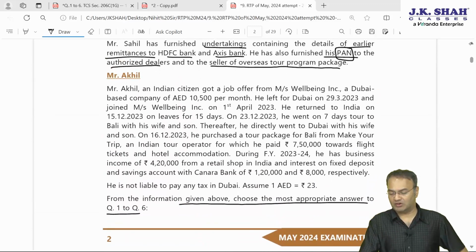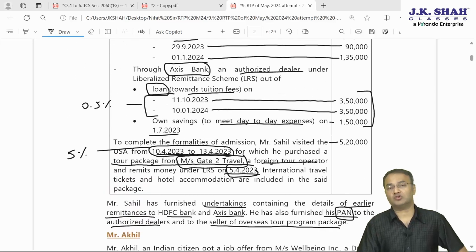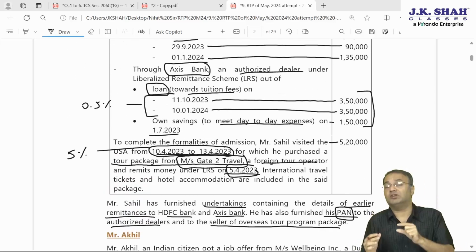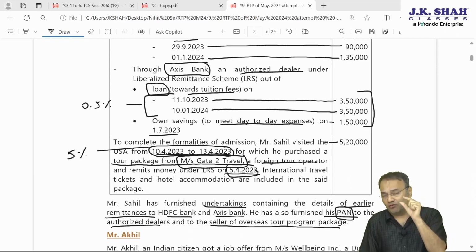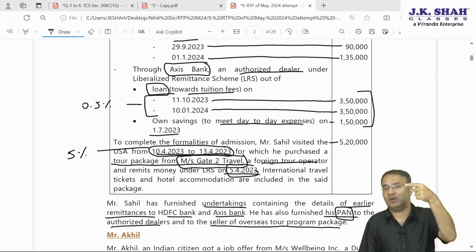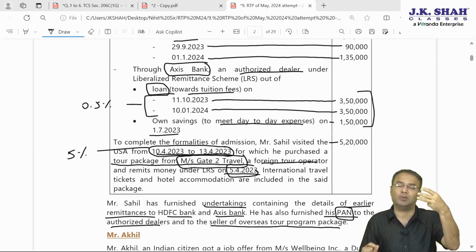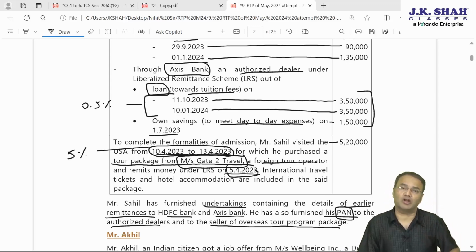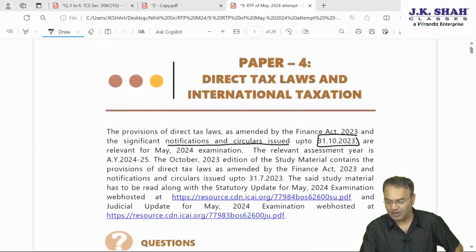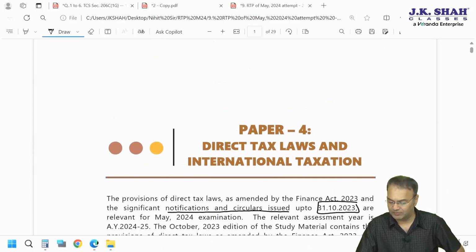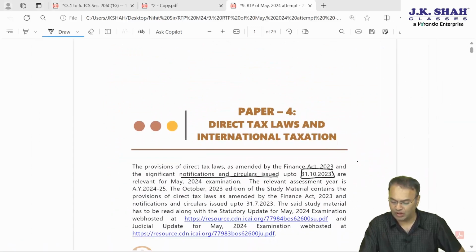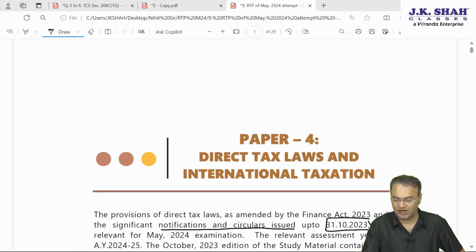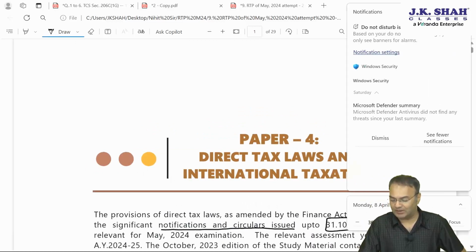Friends, the best way to solve this question is to rearrange all the transactions right now in 3 partitions in the form of what transactions took place with HDFC Bank, what transactions took place with Axis Bank, and what transactions took place with Messrs Gate to Travel. We will have to rearrange everything not according to the seller but according to the date. How many transactions are taking place, if you can see? Now dates are relevant only for the purpose of those transactions where 7 lakh threshold limit is applicable.